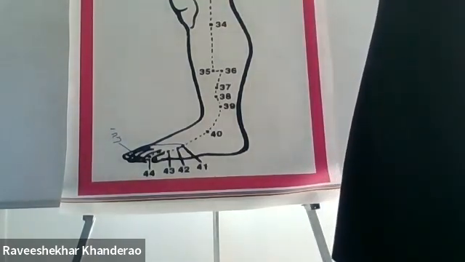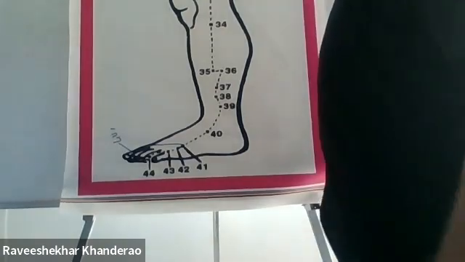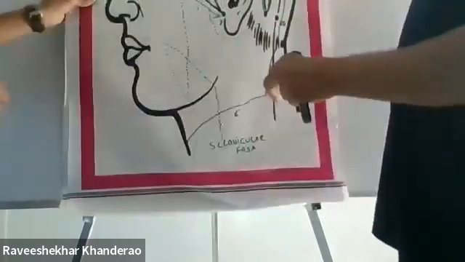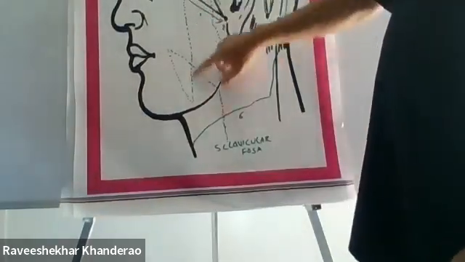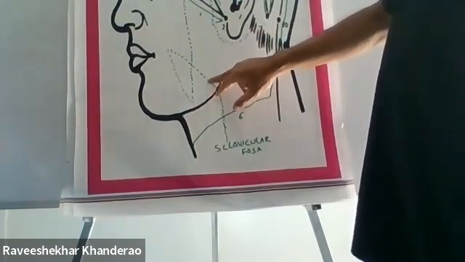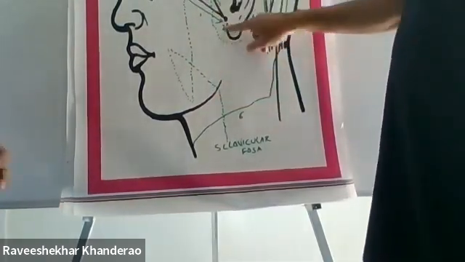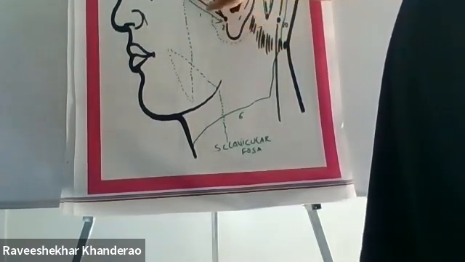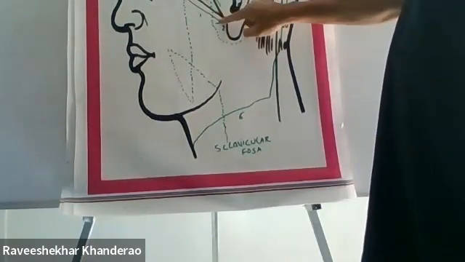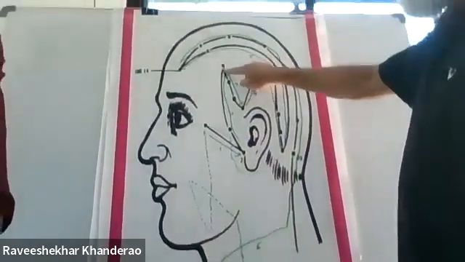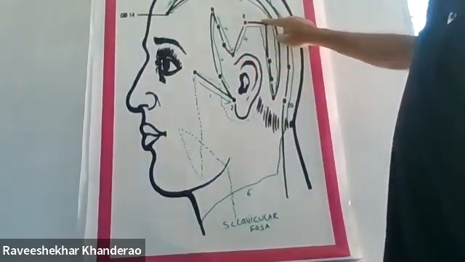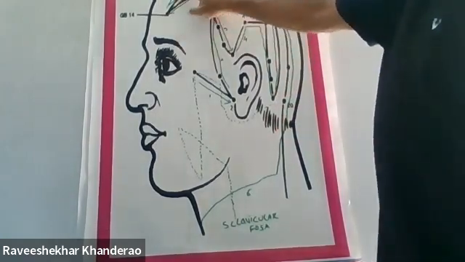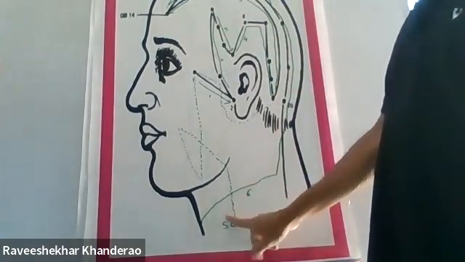Okay, this is how the total path of the meridian goes. All the points which are there on the meridian are the external path, and the path which doesn't have points is an internal path. These branches don't have points. It goes from the outer canthus towards the ears, then from the branch it goes up and circles around here. Then the fifth branch goes here, and the sixth branch comes here and goes into the supraclavicular fossa.